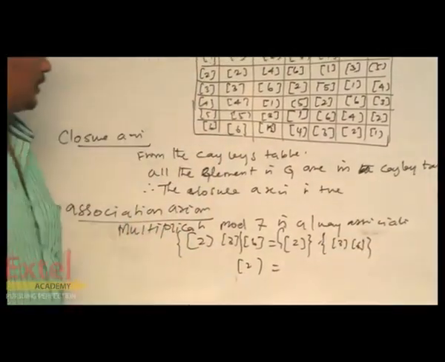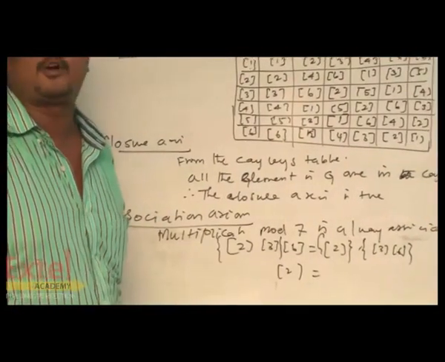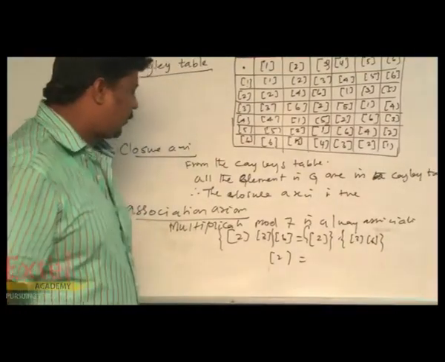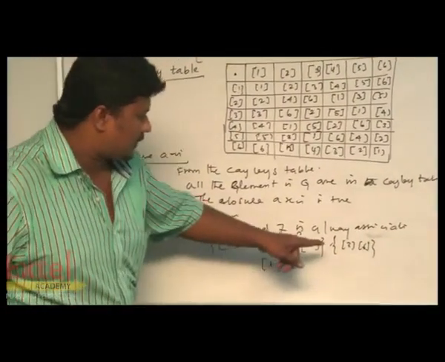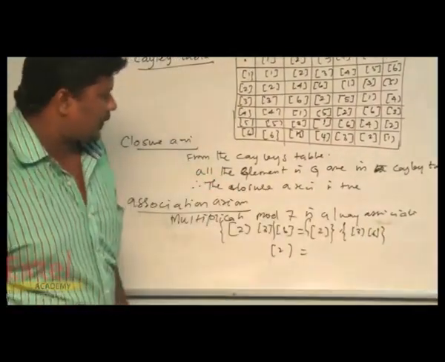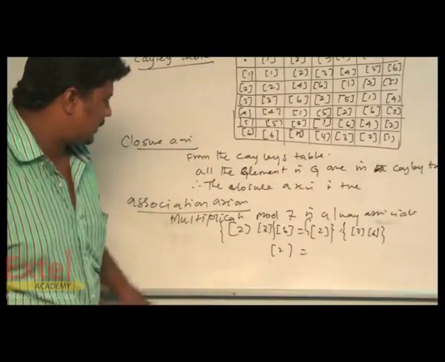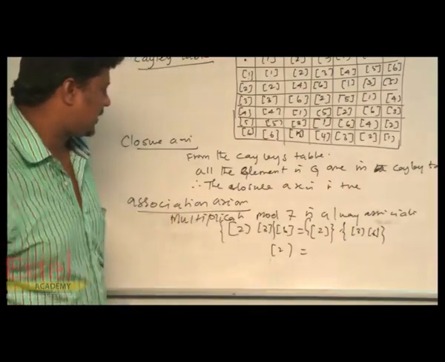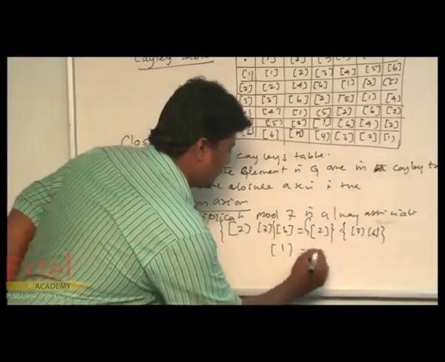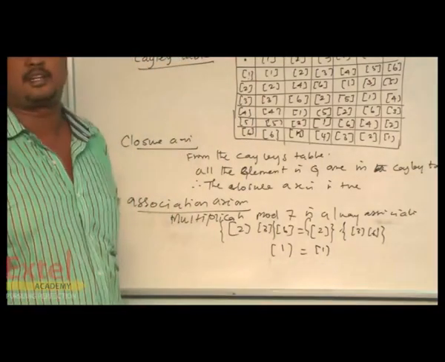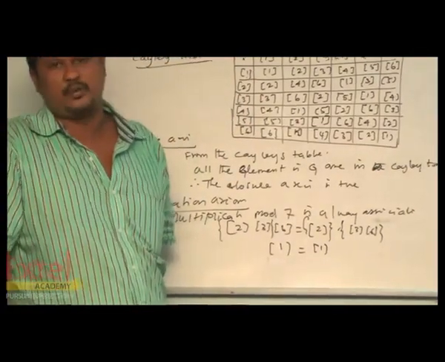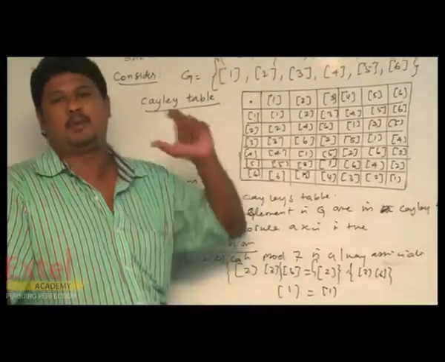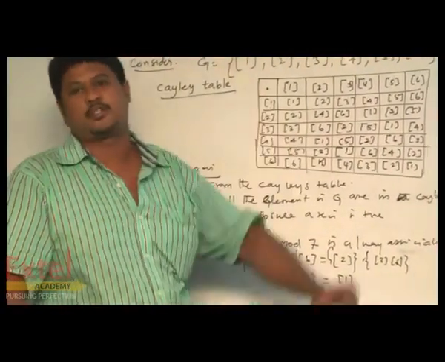Similarly, we have 3 6s are 18. So the multiplication modulo for 18, the remainder is 4. Then 4 2s are 8, and the remainder is 1. The left hand side equals the right hand side. Therefore it holds associative. Otherwise, no need to explain this, but if you want, you can explain. Always remember that multiplication modulo 7 is always associative.